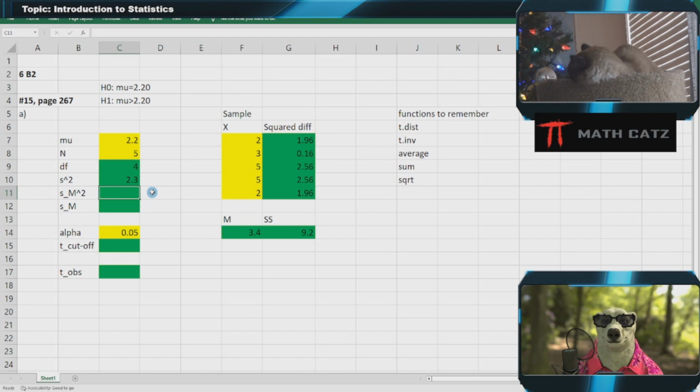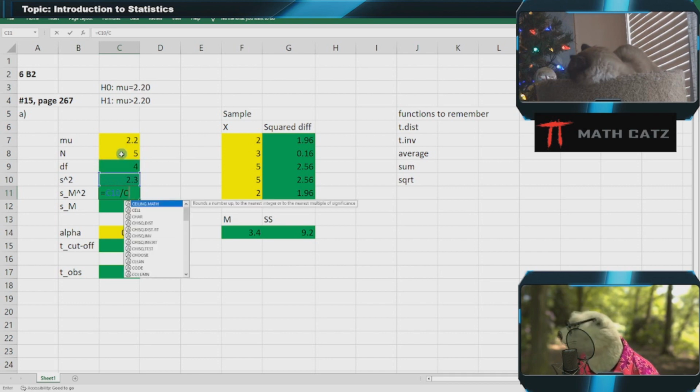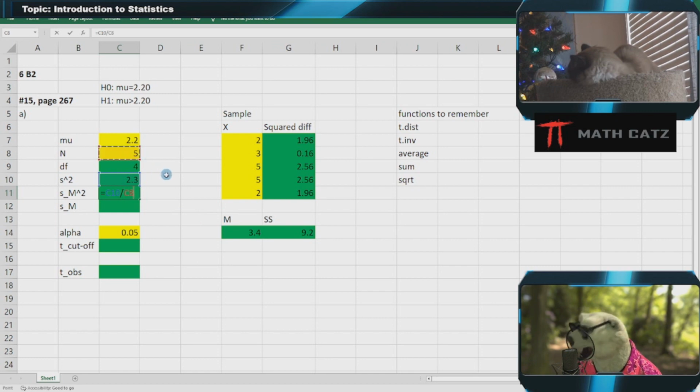That is going to be the variance of the distribution of the individuals in the population divided by the degrees of freedom. Well, no, not the degrees of freedom. N. Get rid of that. Sample size. Sample size N. 5 in my sample. Enter. So I have the variance over N.